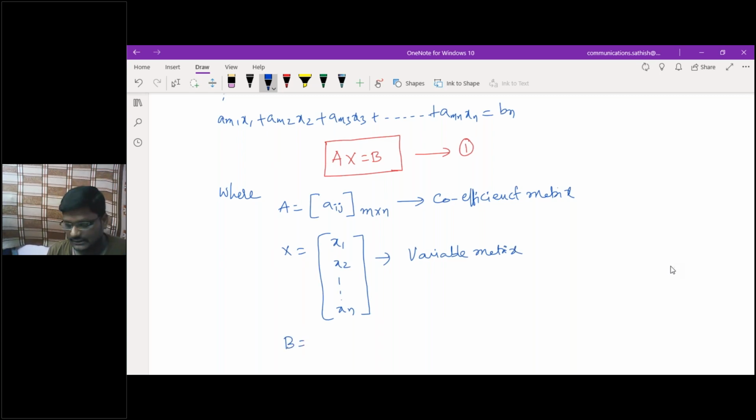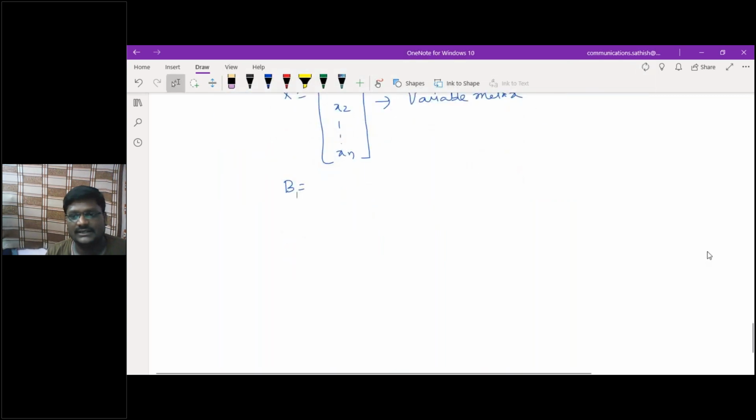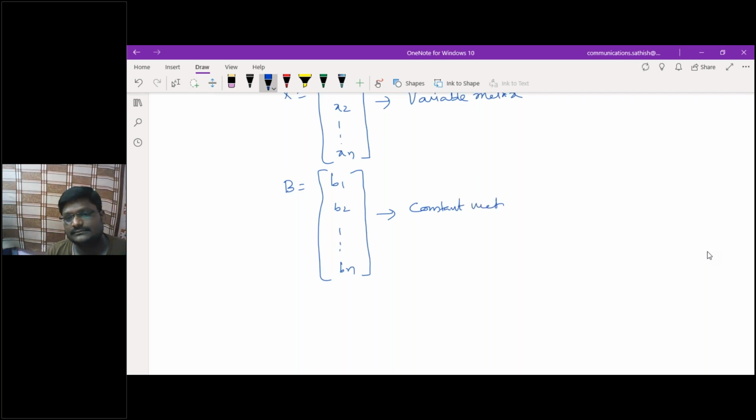Then b also the same: b1, b2, b3 and so on, bm. This I'm calling as the constant matrix. That's all, nothing more than that. These are all the definitions.